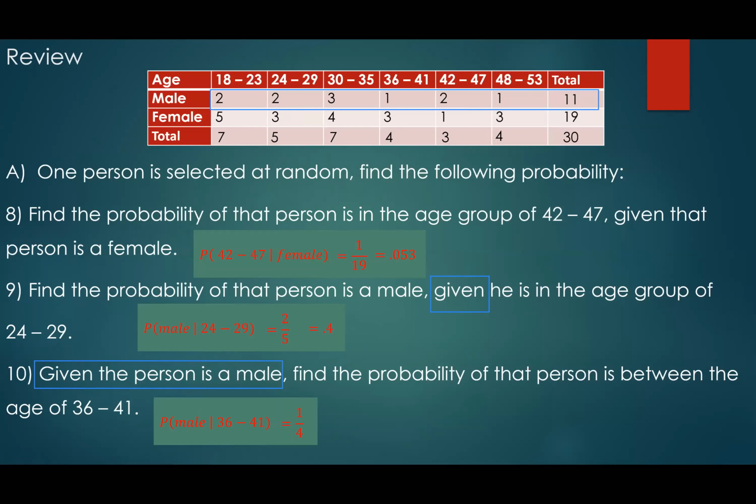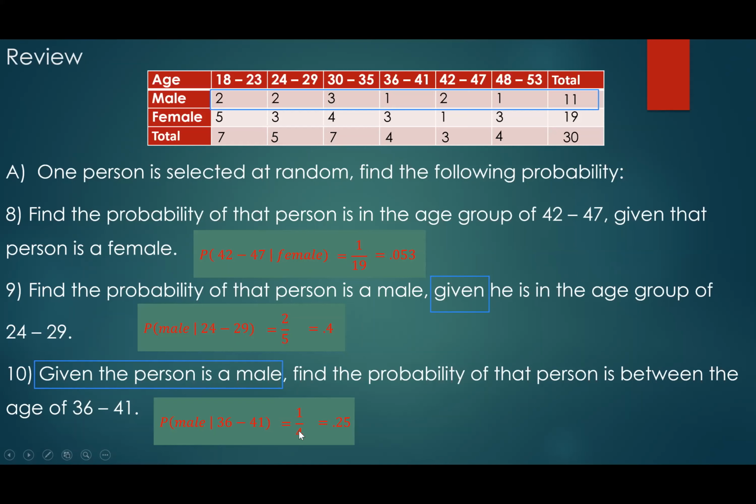Oh my God, I did it wrong again, ladies and gentlemen. It's supposed to be 1 over 11, guys. It's 1 over 11, not 1 over 4. I typed it wrong also. It's the probability of 36 to 41 given the male. I typed this wrong, so my answer is wrong for this one.